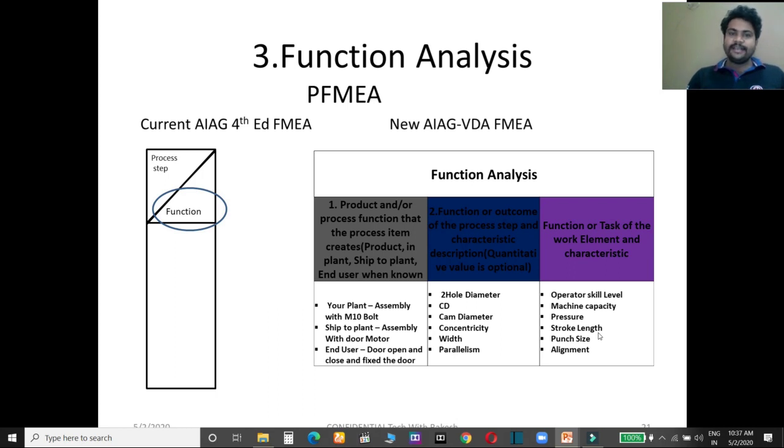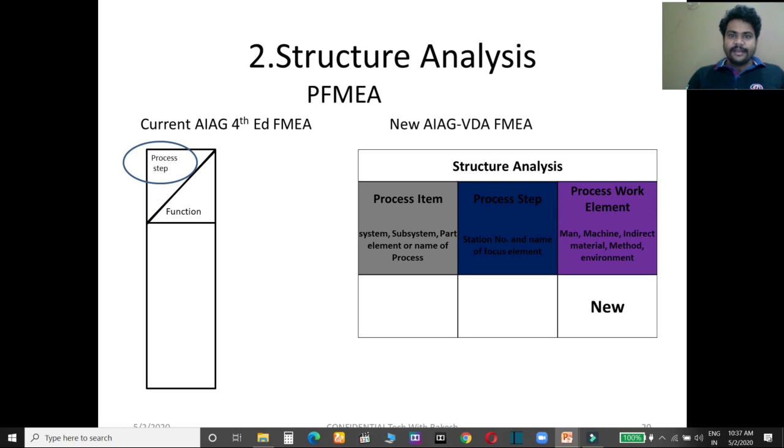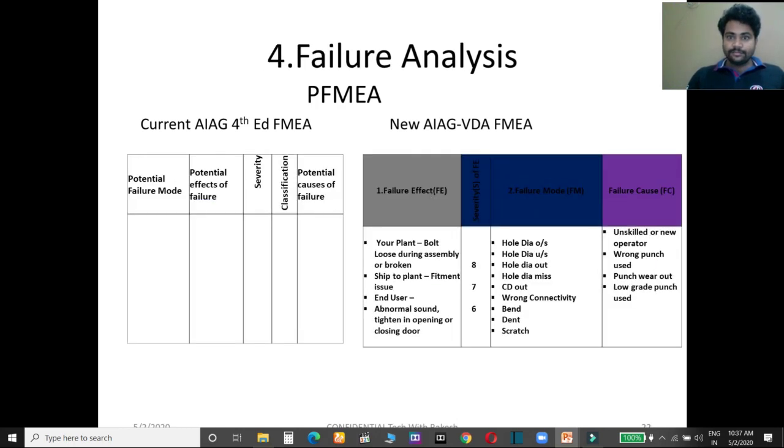So guys, you can see that these columns are related or linked with the structure analysis. So it has been linked with the same color. Yes, here is the failure analysis. When you go to the analysis of failure, earlier there were 5 columns: potential failure mode, potential effect of the failure, then severity, classification, and potential cause of failure. But now these 5 columns have been converted into only 4 columns and linked with color, linked with the structure analysis and function analysis.